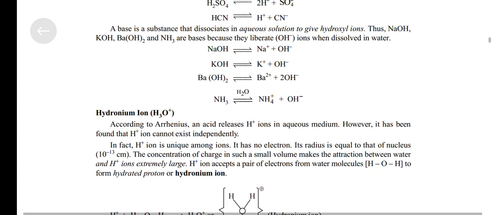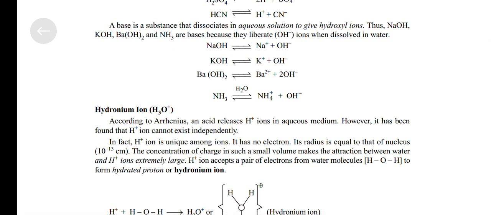A base is a substance that dissociates in aqueous solution to give hydroxyl ions. Those NaOH and KOH, Ba(OH)2 and NH3 are bases because they liberate OH negative ions when dissolved in water. NaOH gives Na positive plus OH negative. KOH in water gives K positive plus OH negative.